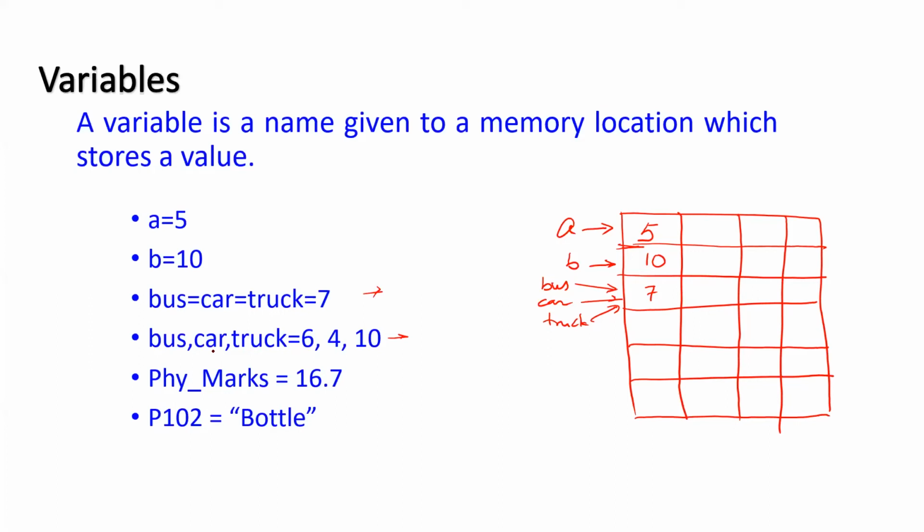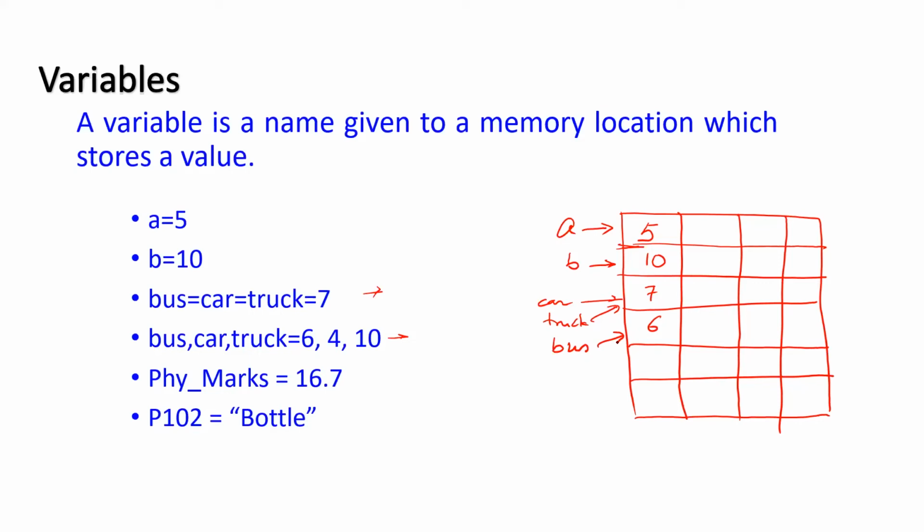So now what will happen is value 6 is not stored anywhere. Value 6 is stored in a memory location, and the name bus is given to that memory location. But bus already refers to 7. So it will be removed from there. Now bus refers to 6. So from here you should understand that a variable refers to exactly one value. Whenever you assign a new value to it, it removes the reference from the previous value.